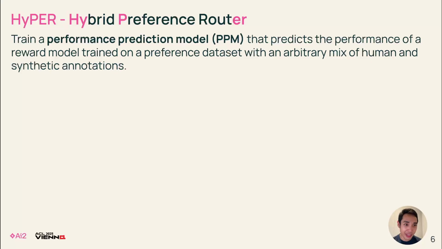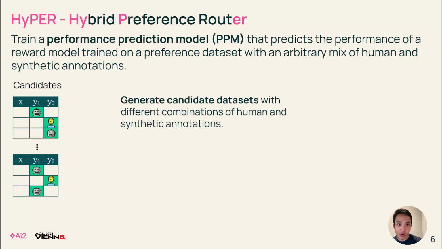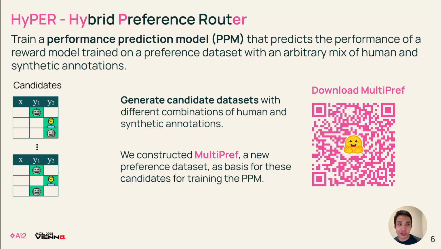In order to train the performance prediction model, we first need to simulate different combinations of human and synthetic annotations. To do so, we constructed a new preference dataset called MultiPref, which contains parallel human and GPT-4 annotations. Here, we used MultiPref as the basis for generating candidates for training the PPM.